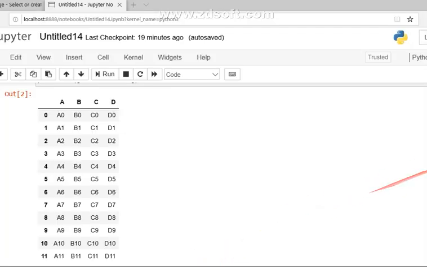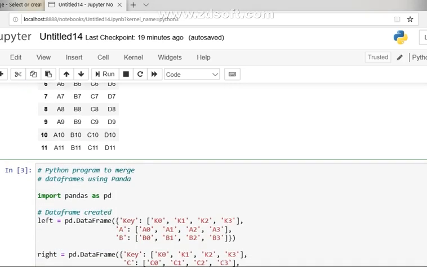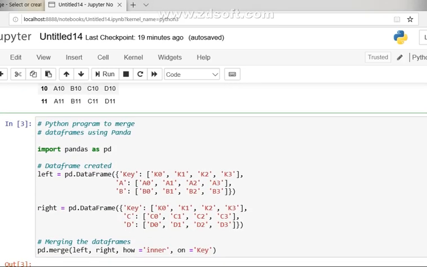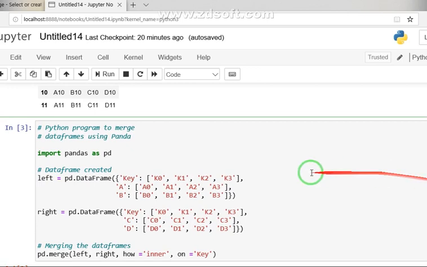And we can see how this operation is applied in the Python platform. First we need to import pandas. Clear? Then we have created two data frames. Clear? The first data frame is named left, the second data frame is named right. Then with the merge function, we are merging the data frames.